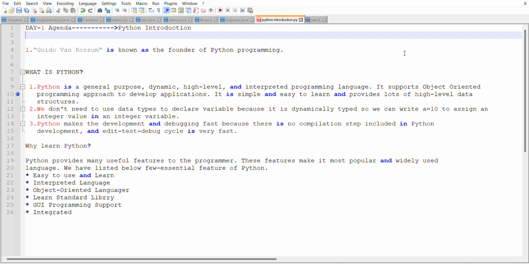Dynamic. Dynamic means in Python we declare the variable values at runtime. It is possible to add two integer values, and it is possible to add one integer and one float value. It is not possible to add one integer and one string value. It produces an error. This is called dynamic.